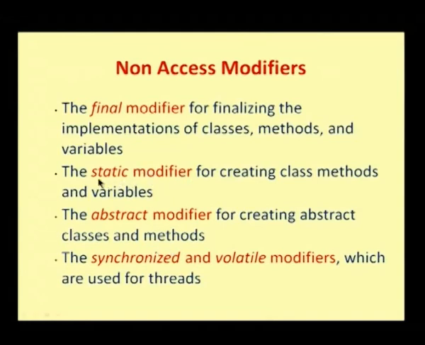For example, if I have a class with a variable declared as static, that variable is common to all the objects of the class. We will see that in detail.